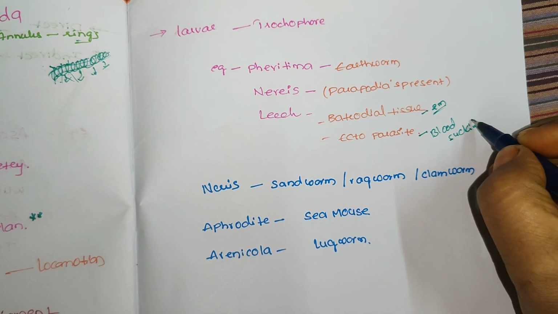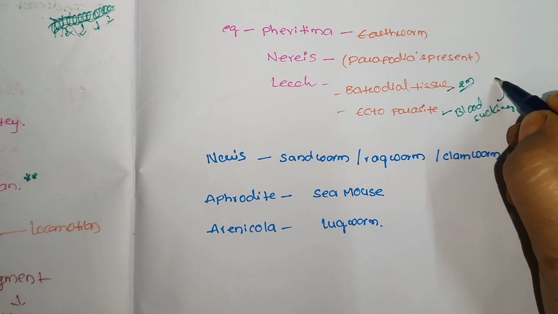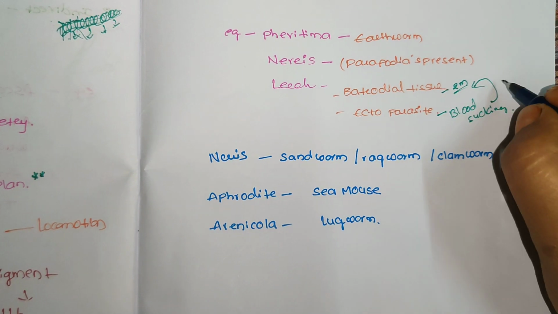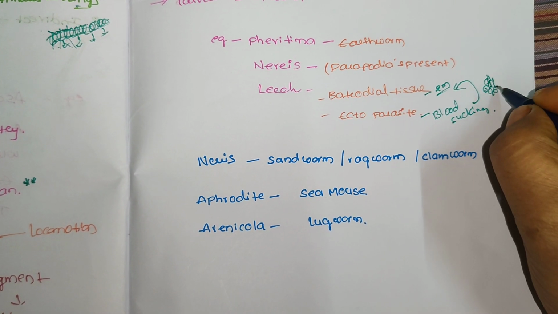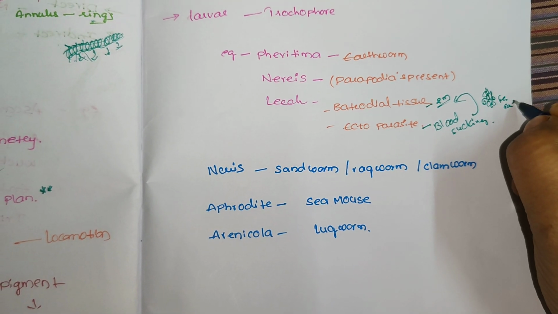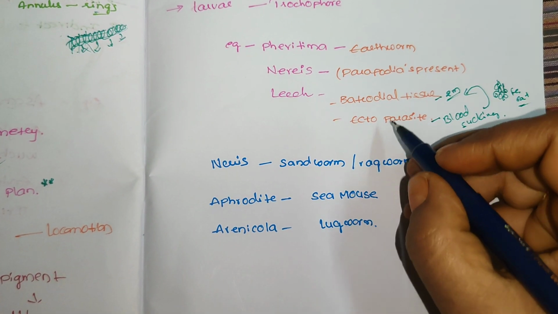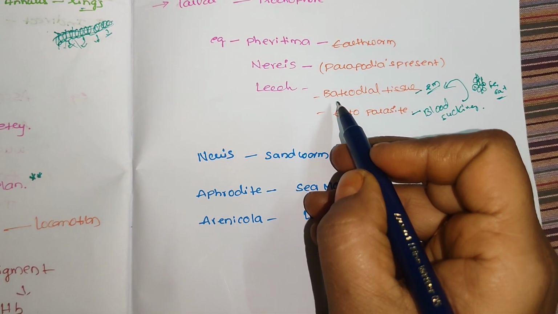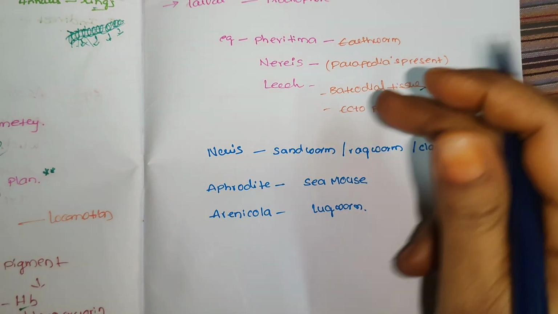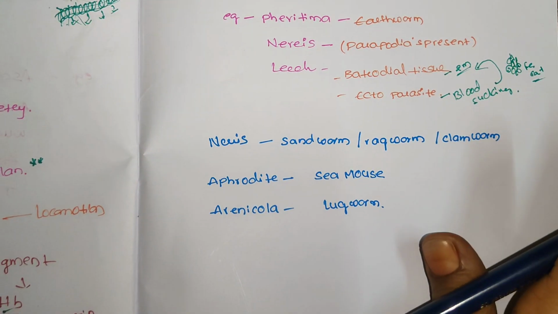This gathered blood it will store in a tissue called botryoidal tissue. The greyish bunch-like structures can store calcium and iron in the cavity of the organism, and that is called botryoidal tissue. Parapodia belong to Nereis. Botryoidal tissue belongs to leech. These two are important 2 marks questions in the IPE.